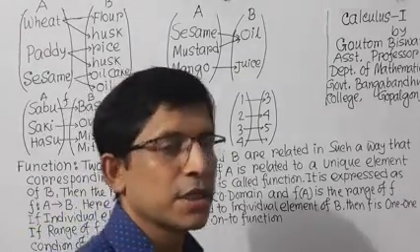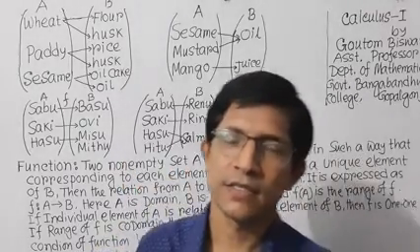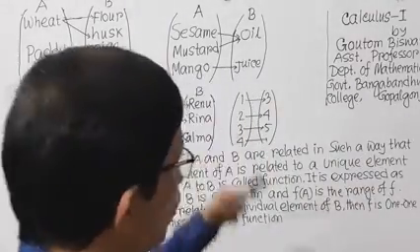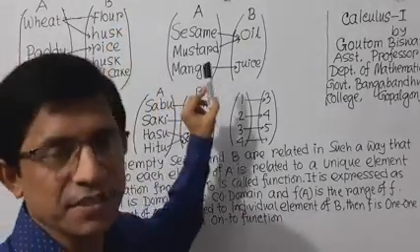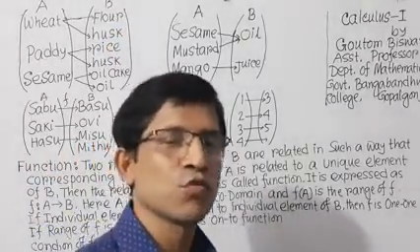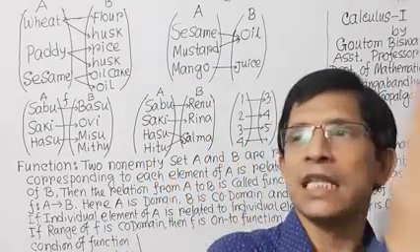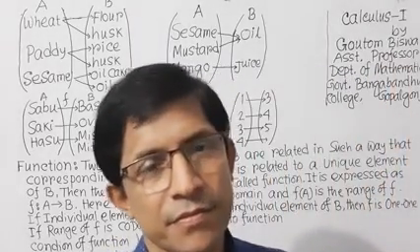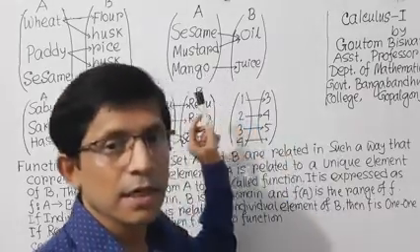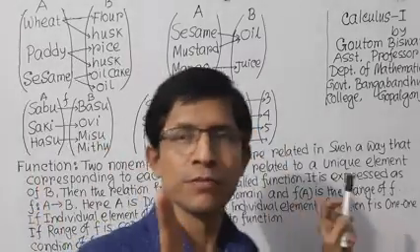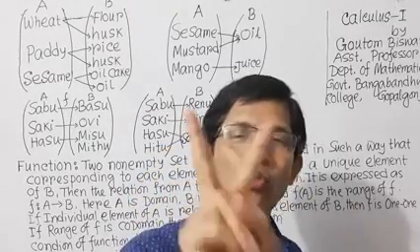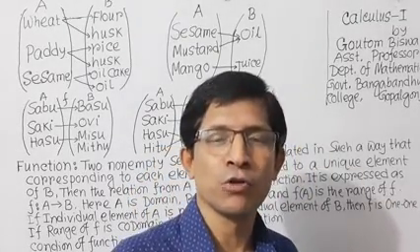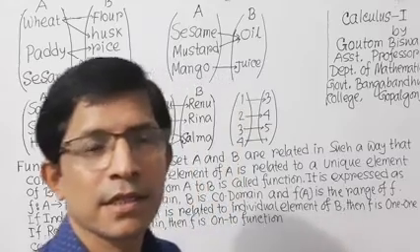Condition of function: there are two conditions of a function. First condition, we have already stated that each element of the first set must relate with a unique element of the second set. That means if you put one input into a machine and the machine gives you two outputs, then it will not be a function.